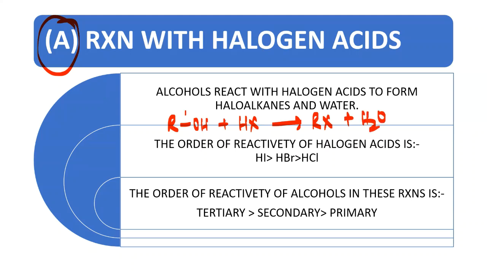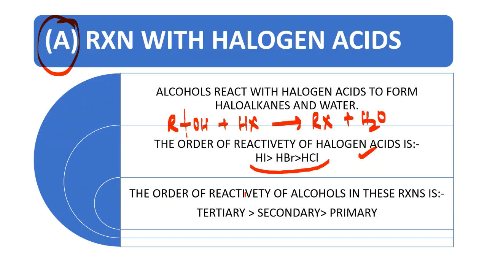And remember, the carbon-oxygen bond has to break. And remember the order of reactivity of halogen acids. So how fast do the halogen acids react with the alcohols? Highly reactive is HI, because the bond in HI is very weak, it breaks easily, so reactivity is more. So this is the order of reactivity of halogen acids towards alcohols.